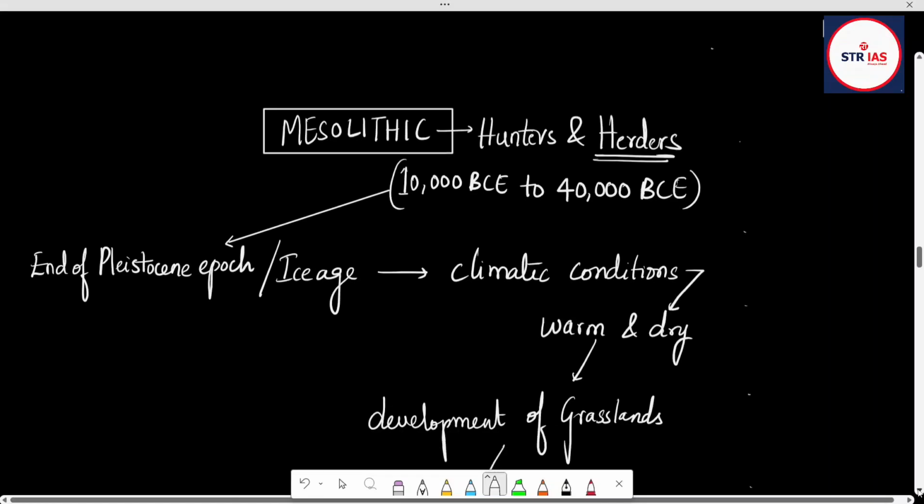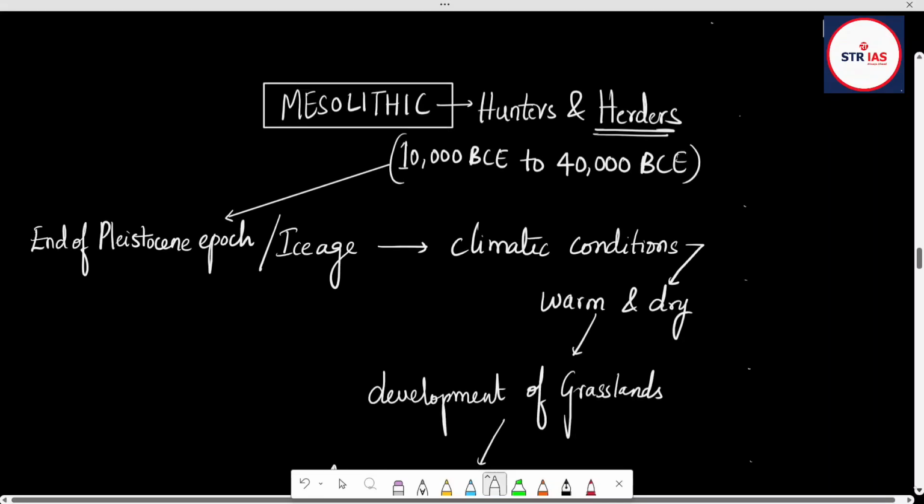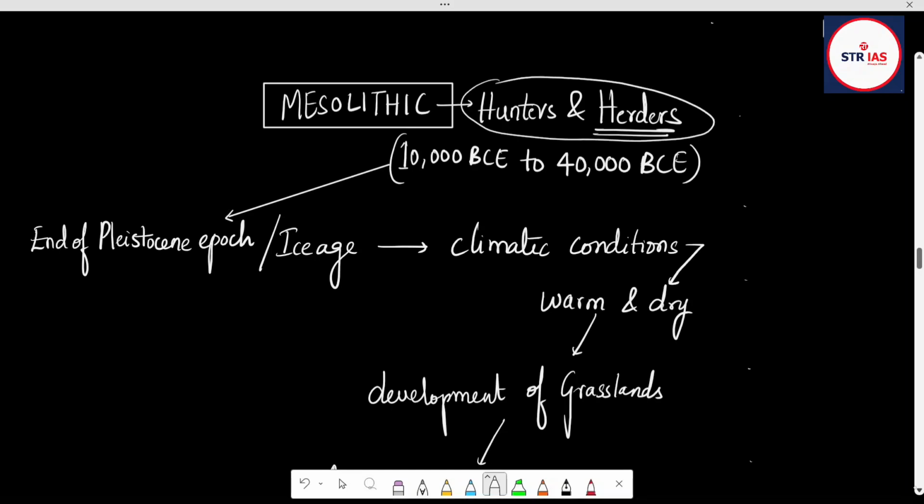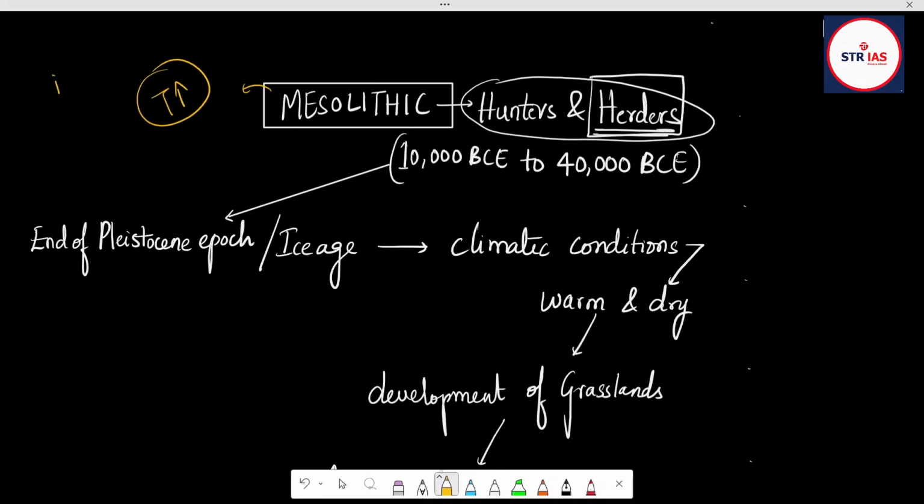Right. Then after Paleolithic, we have Mesolithic, in which they were hunters and also herders. This word becomes more important. So we can see that in the Mesolithic, the temperature will increase. I mean, the ice age will be decreasing and the temperatures will be increasing. So the conditions will be changing from Pleistocene to Holocene.